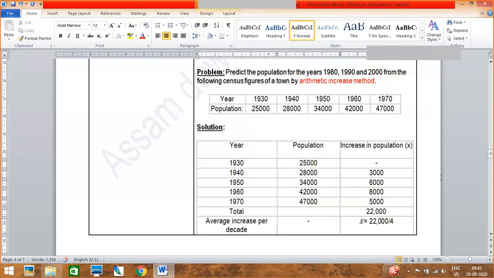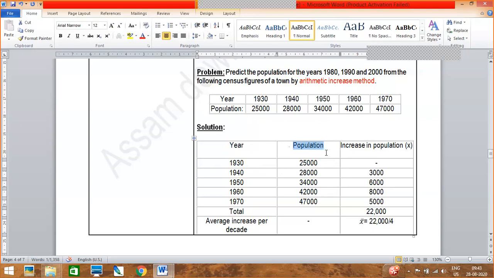You will also find this in your ERP. I have uploaded this numerical there. You can find it here. Now you can do it roughly also. Okay, so let's see the solution.